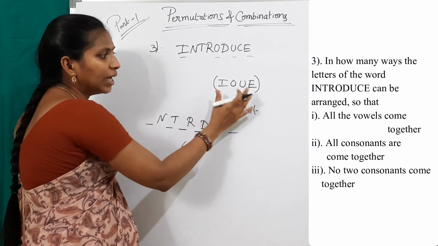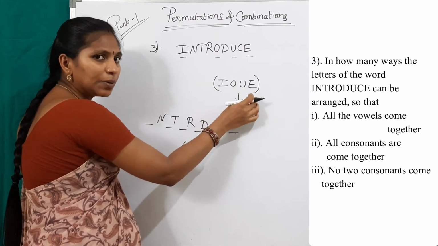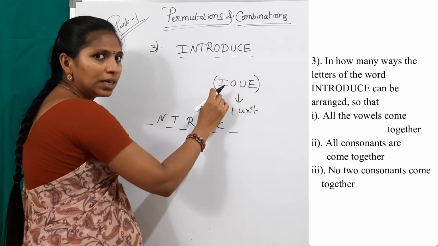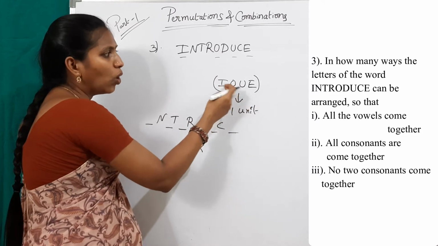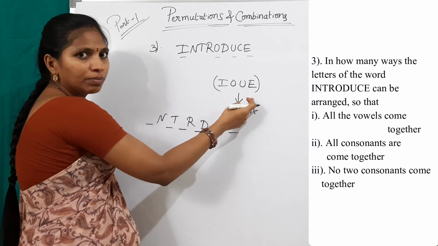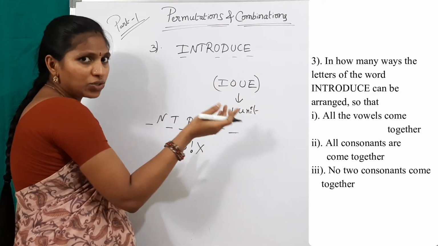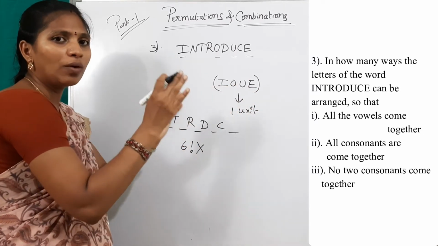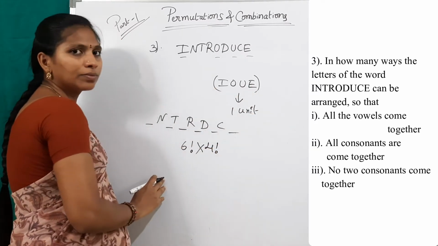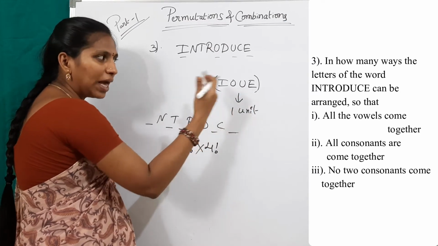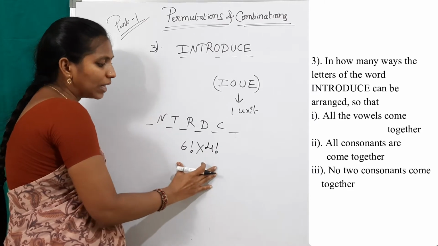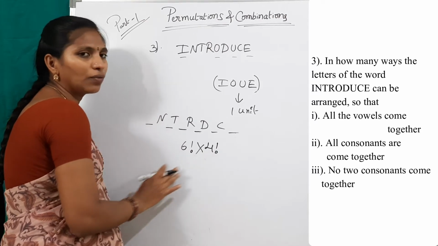into, and see, in this unit how many letters are present? 4 letters are present. Among these 4 letters there may be interchanges: O, I, U, E or E, I, O, U. Placements of these letters may be changed. In that case also all vowels come together. So 4 factorial ways. These 4 letters can be arranged themselves in 4 factorial ways. So the final result is 6 factorial into 4 factorial.